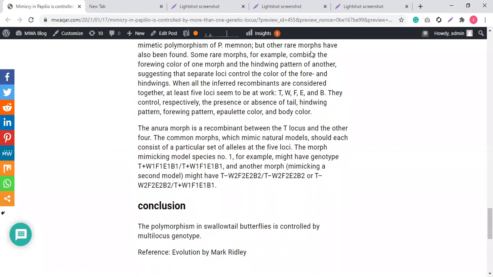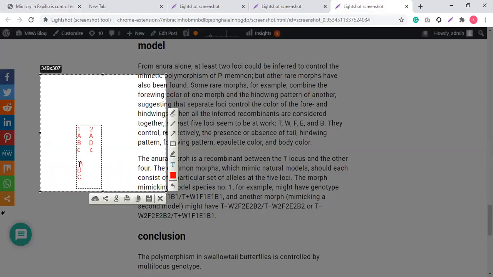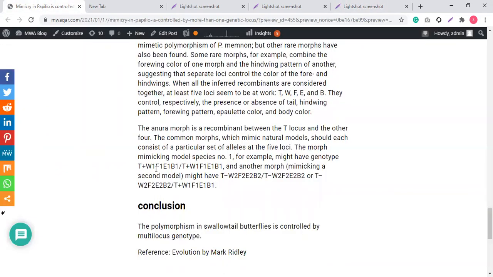So in the example that I gave to you, this depends upon these alleles. This is present at locus number 1, this at locus number 2, this at locus number 3. So many loci are involved and the alleles are controlling the variation. Cool. So in mimicry, the scientists inferred that 5 different loci alleles are involved, and they control, respectively, presence or absence of tail, hind wing pattern, forewing pattern, epaulet color, and body color.